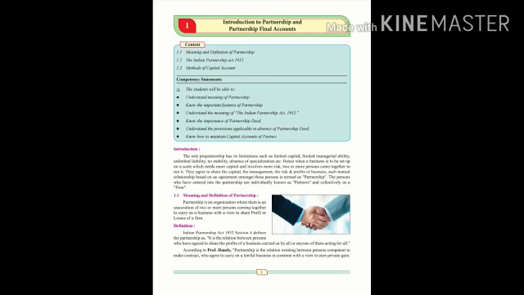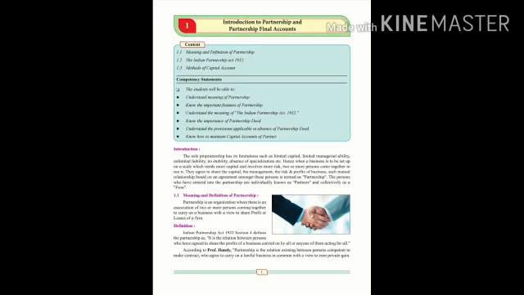The relationship based on the agreement among these persons is termed as partnership deed. The persons who have entered into a partnership are individually known as partners and collectively called a firm. A partnership firm is an organization where there is an association of two or more persons coming together to carry on a business with a view to share profits and losses of the firm. A partnership firm can be established under an act, the Indian Partnership Act 1932.